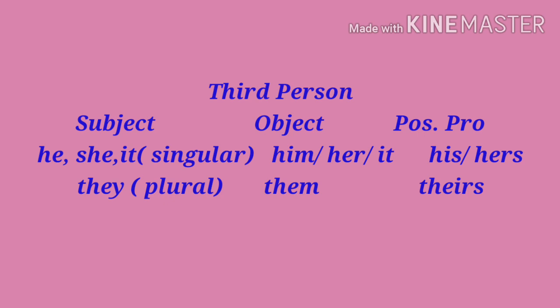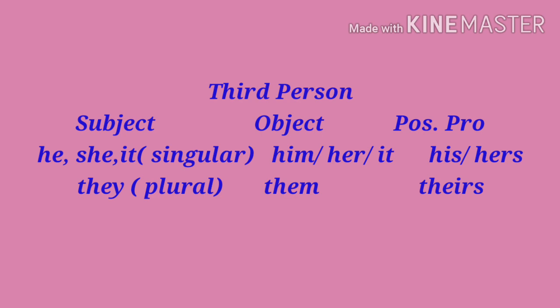Now third person. See, as a subject, the pronouns which are used as third person are he, she, it, they. He, she, it are used as singular, they as plural. Okay, so they are used as subject. As object, the third person forms used are him, her and it. Him is used for he, her is used for she, and it is used for it. Means when subject is he, the object will be him. If subject is she, then the object of she will be her, and if subject is it, then object of it will be it.